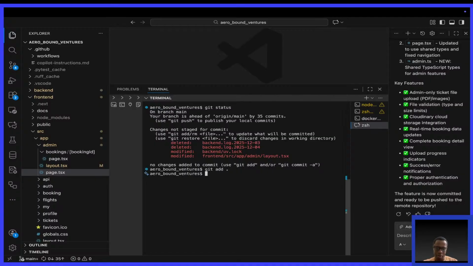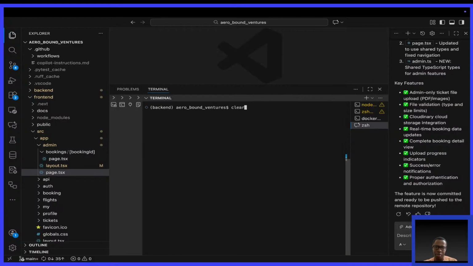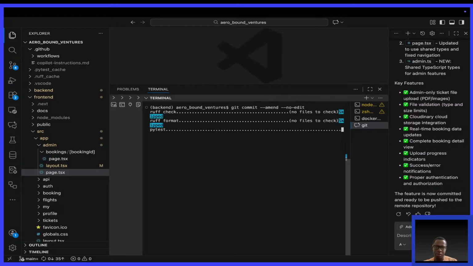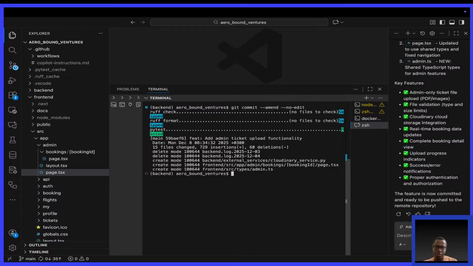So git add, git commit, minus amend, minus no edit. Okay. Did you forget to activate your virtual environment? Okay, let me just do it. Source backend venv bin activate, clear, then run that. Okay, that's okay. Git push, public, minus mirror.